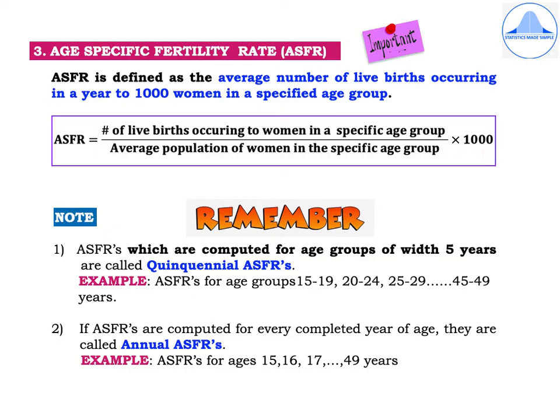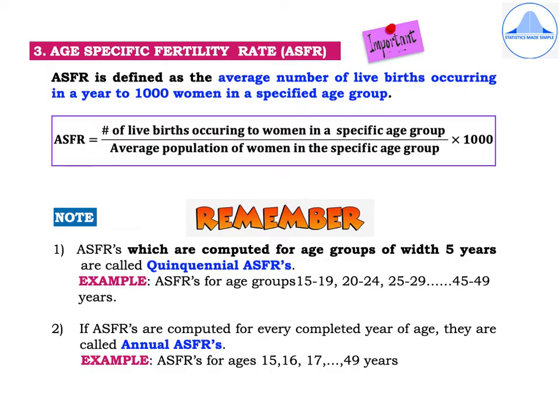For example, ASFRs for the age groups 15 to 19, 20 to 24, 25 to 29, so on up to 45 to 49 years. Observe here carefully, all these age groups are of width 5. Hence, ASFRs which are calculated for such age groups are called as quinquennial ASFRs.